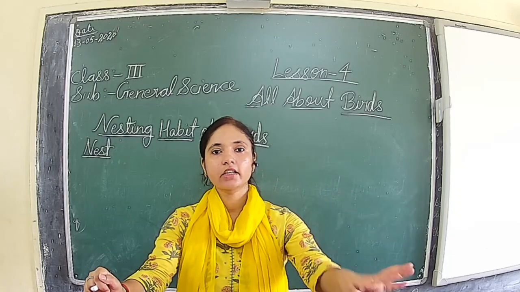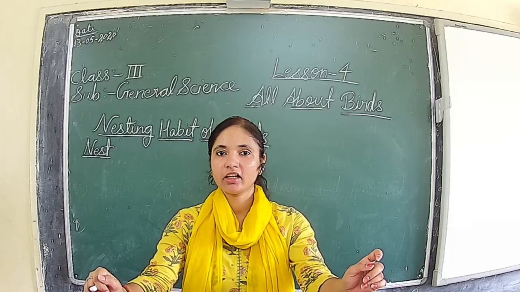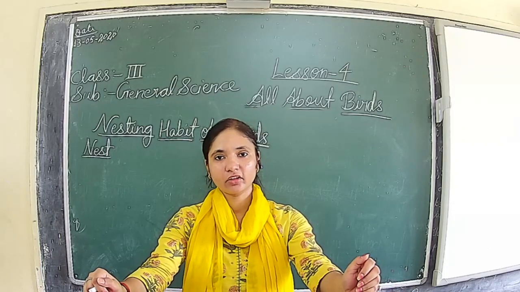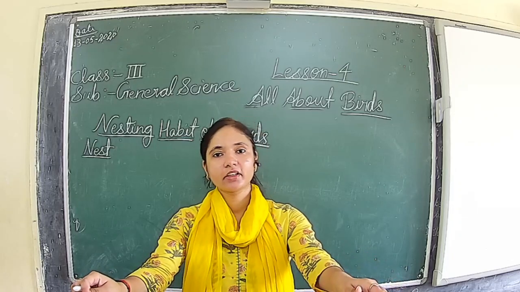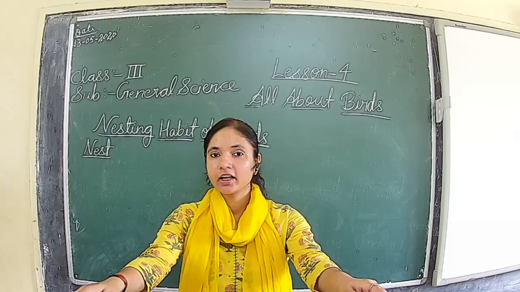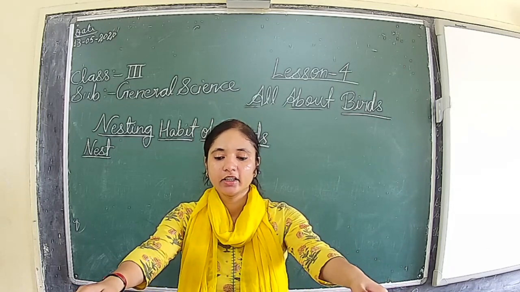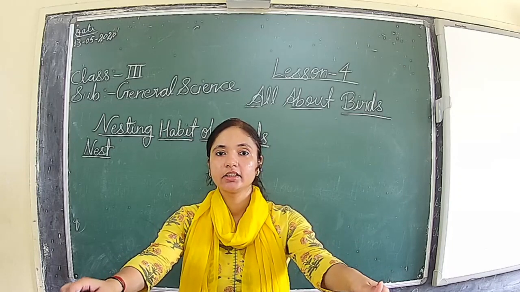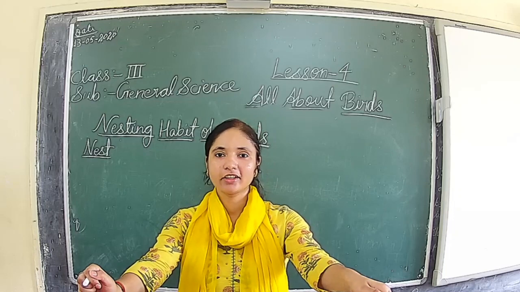Because both are black and the eggs are similar, the crow will think it is its own egg, and he will protect it like his own. When the chick comes out, it will fly in the air. That is the cunning nature the koel is famous for.